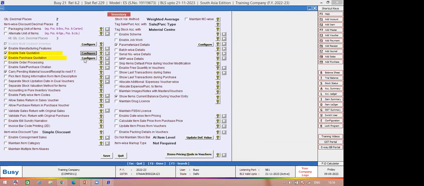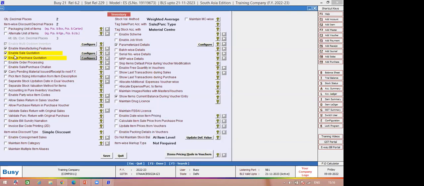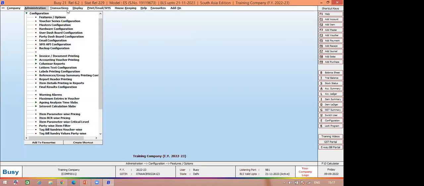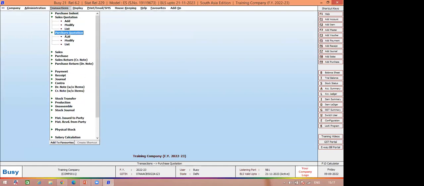Enable purchase quotation. This is also an option. As you can place a sale quotation, your vendor can also place a quotation with you, so if you want to enter that vendor quotation, you can enter it in the purchase quotation also. So let's enable both these options and I click the save button. After saving this configuration in Busy, you get entry levels for both sales quotation and purchase quotation.